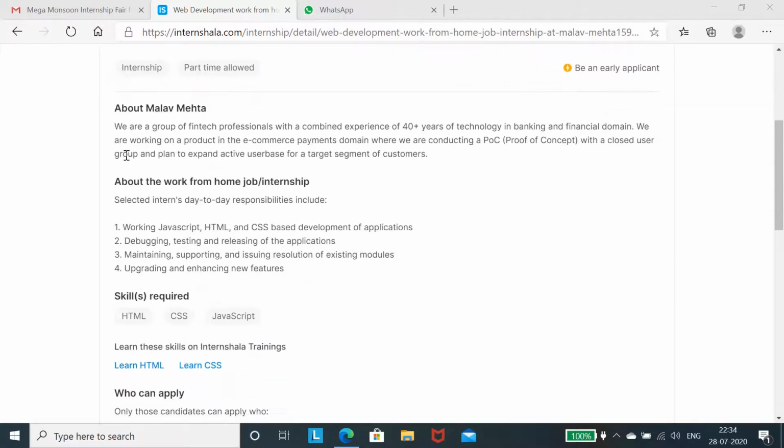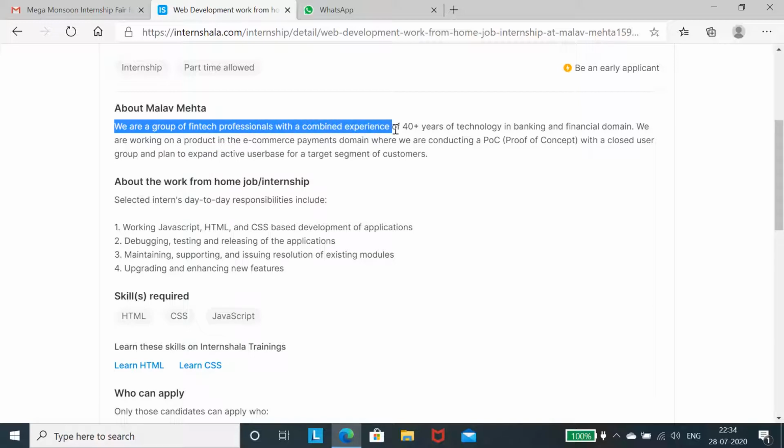So you can read about this company. We are a group of fintech professionals with a combined experience of 40 years of technology in banking and financial domain. We are working on a product in the e-commerce payments domain, where we are conducting a proof of concept with a closed user group and plan to expand the active user base for the target segment of customers.